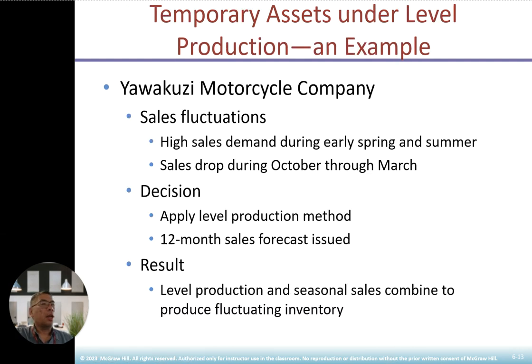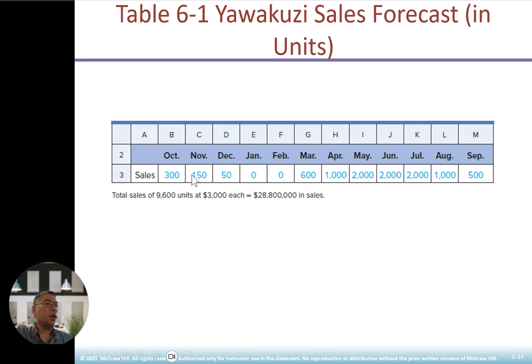Okay. Another example is Yamaha Motorcycle Company. For example, sales fluctuate, with high sales demand during early spring and summer. Okay, sales drop from October to March because of the start of the fall season and the winter time. Decisions will be based on the level production method and on the 12-month sales forecast issued. The result is that the level of production and seasonal sales combine to produce fluctuating inventory. This is a good example of a motorcycle company. So you've got the sales here, a dip in October, and sales pick up from April to August because of the spring and summer season. Motorcycle is a better example.